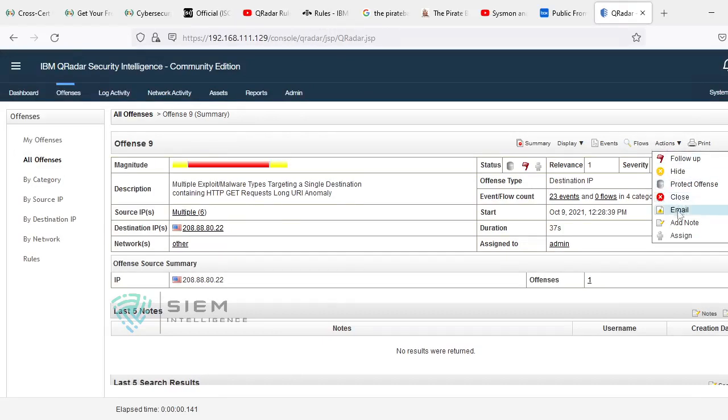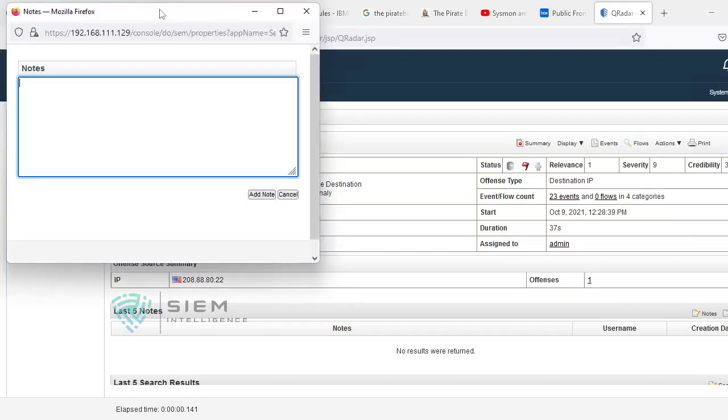In Action, there is something called add note. You can add a note. As a team lead, I am giving to you, Nikhil: please do analysis and get back with a proper incident performer.